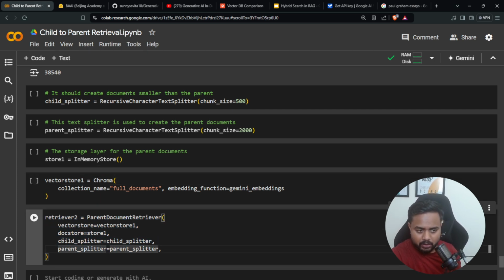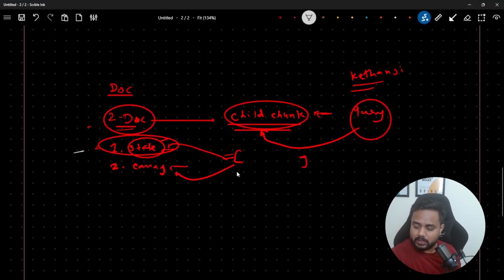Now, along with the child splitter, we are going to pass the parent splitter also. Getting my point? Just look over here on the blackboard. We are passing a query. It is going to interact with the child document for fast retrieval, fast multiplication, and all with respect to the embedding.